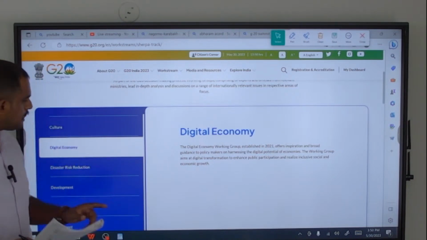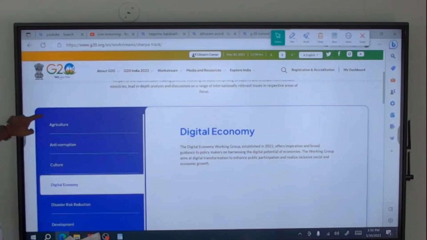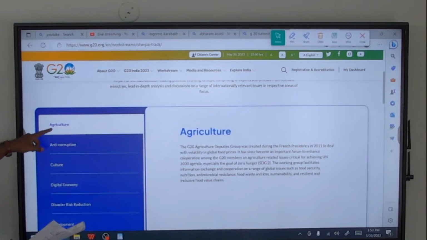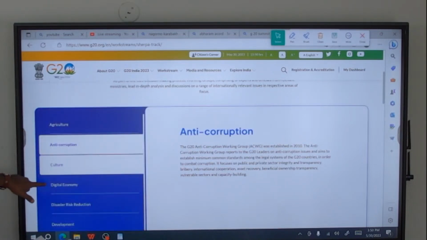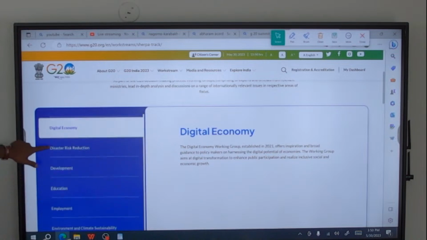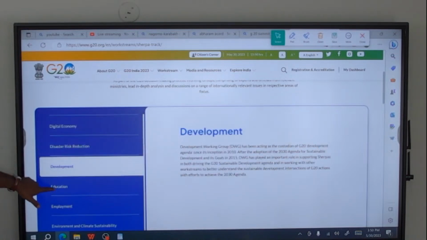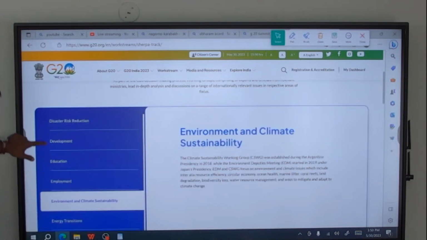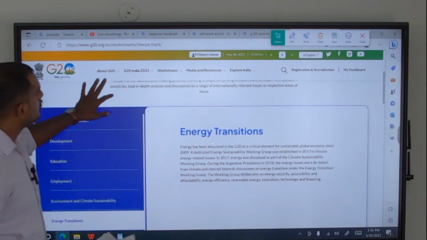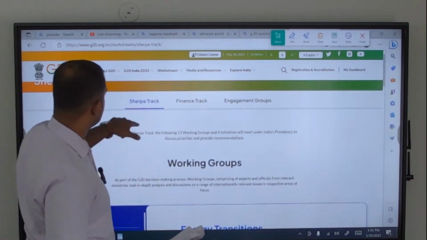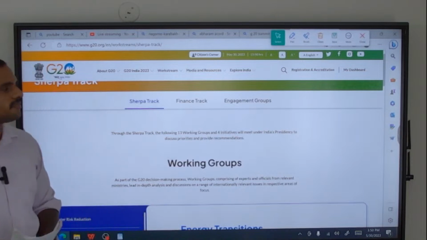So India has given priority to many of the working groups like agriculture, anti-corruption, culture, digital economy, disaster risk reduction, development, education, employment, environment and climate sustainability, energy transition. As these all come under the Sherpa track, which we have discussed in the current affairs itself.